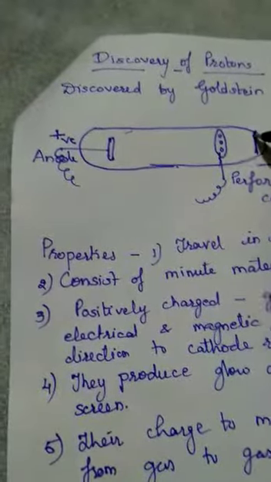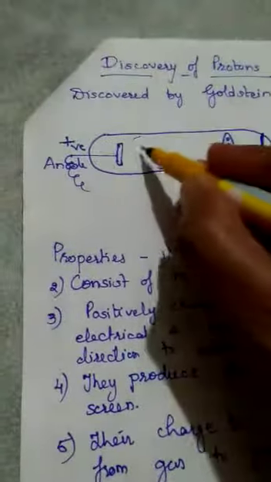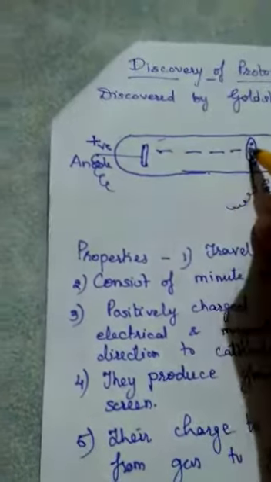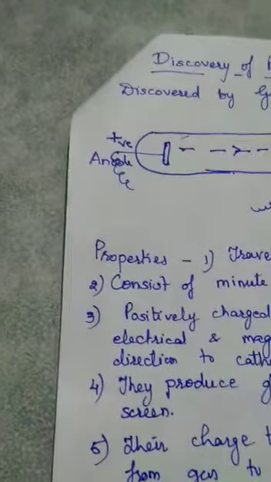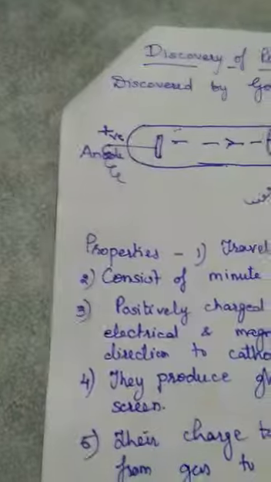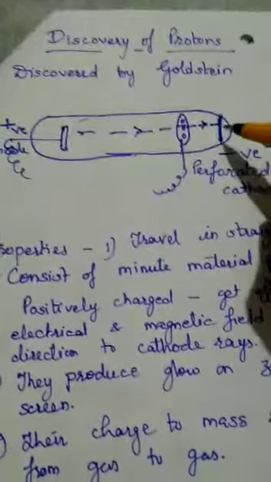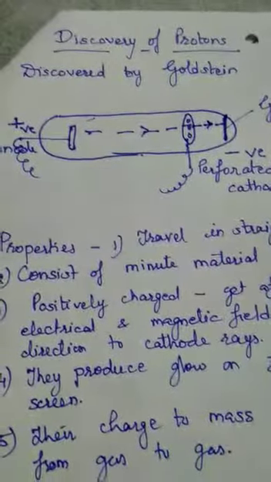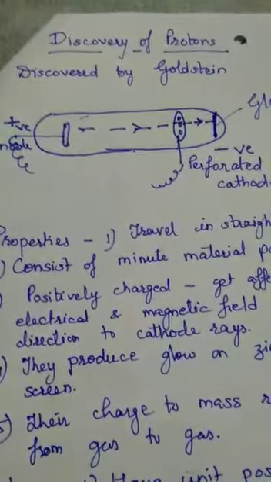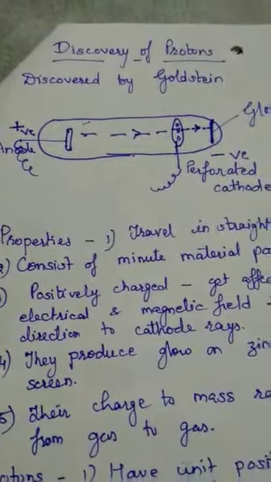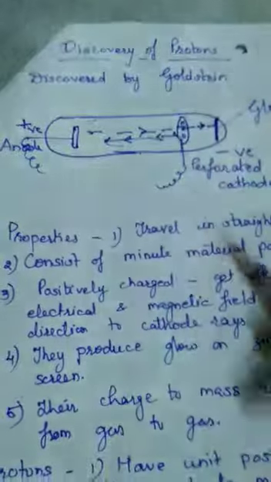Zinc sulfide screen is a phosphorescent substance. When energetic particles moved from the anode towards the cathode, because there were holes in the cathode, they could pass through the holes and strike the zinc sulfide screen placed behind the cathode. When they struck, they produced a glow, which showed that some positively charged particles were produced from the anode and moved towards the cathode. In the same way, cathode rays were produced from the cathode.